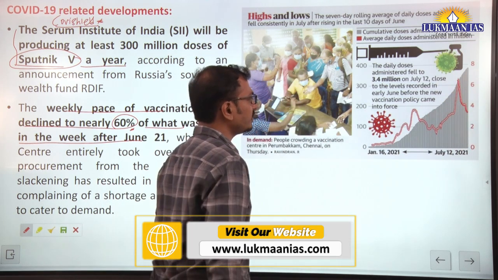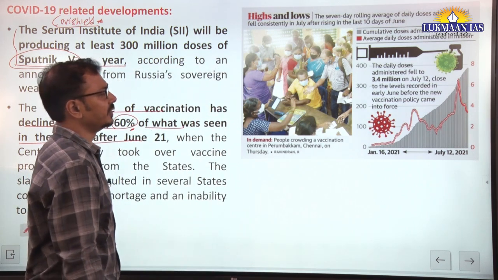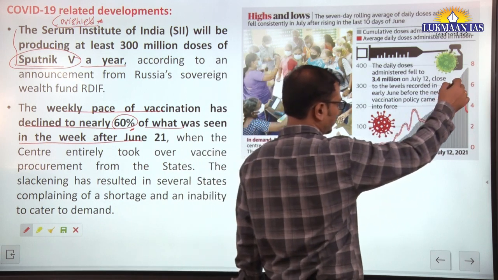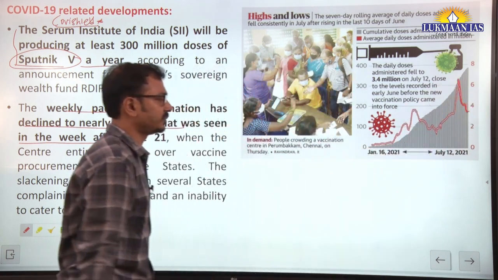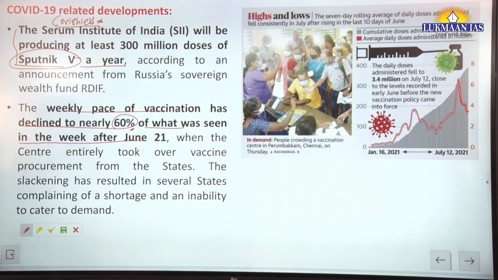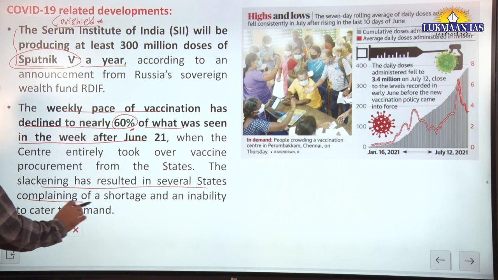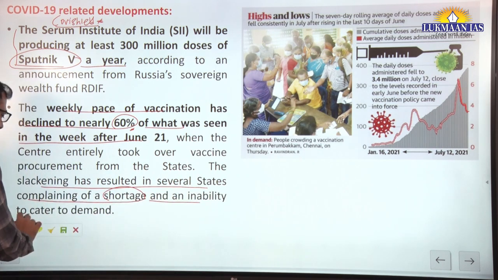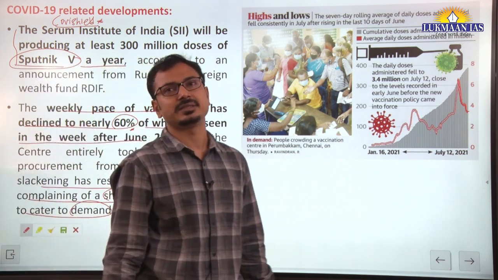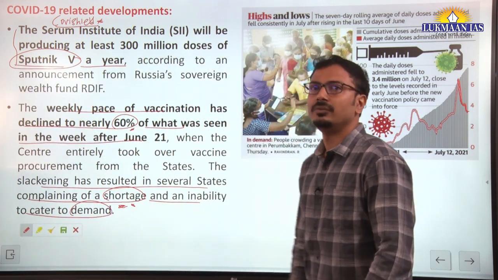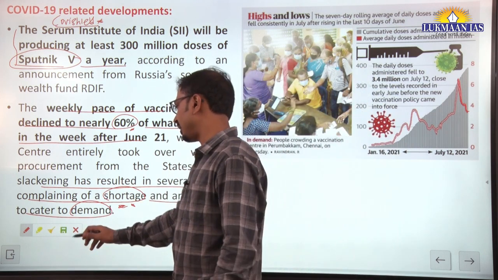The average daily doses administered, in millions, have come down in the last one or two weeks. Basically, the slackening has resulted in several states complaining of shortage and inability to cater to the demand. So again a shortage of vaccine is created, and we need to ramp up production capacities. We will see in future what is going to happen.